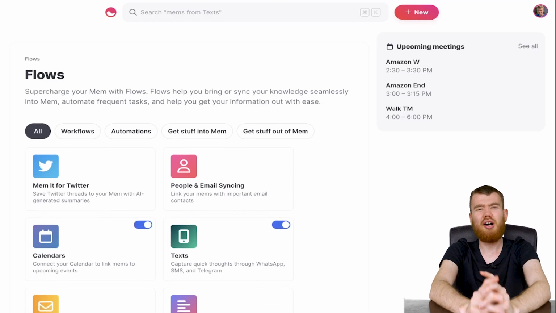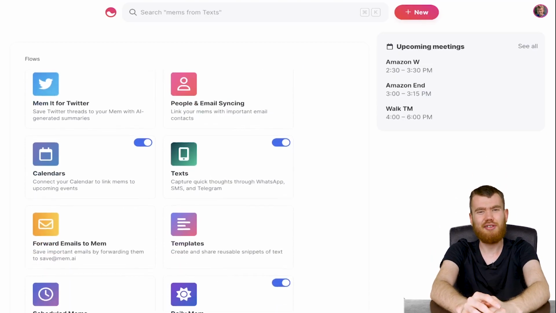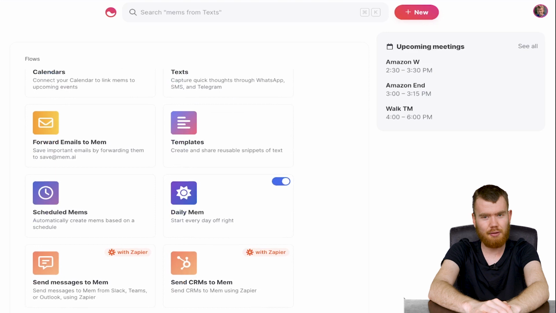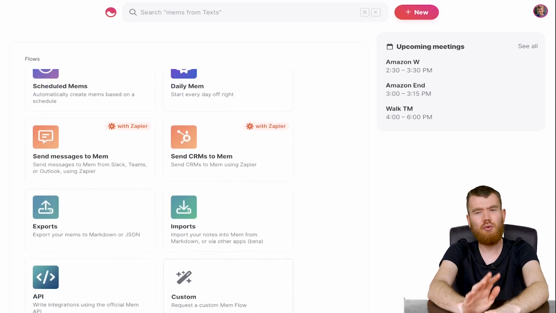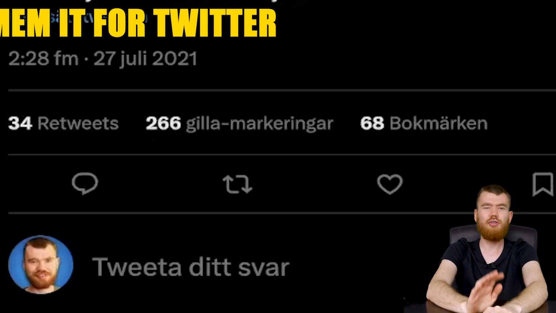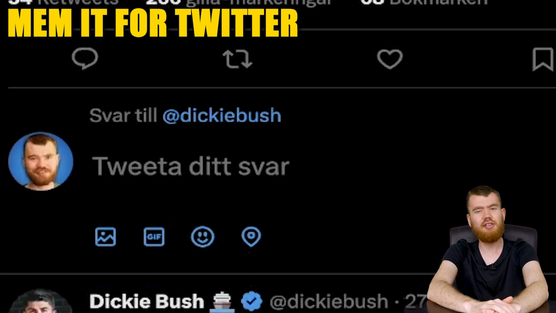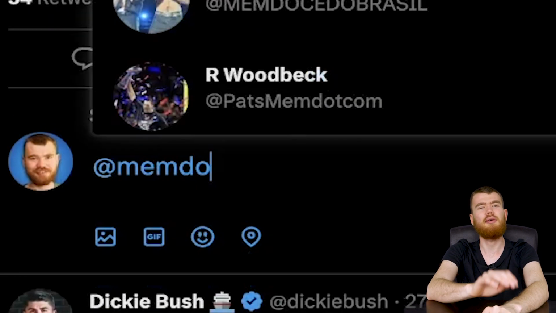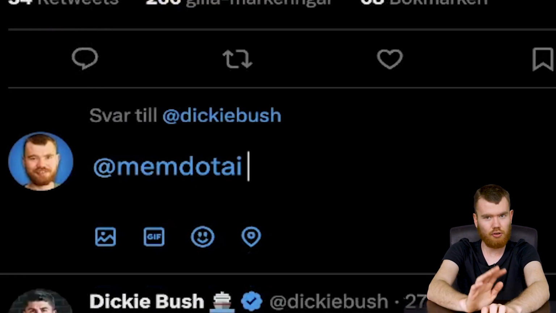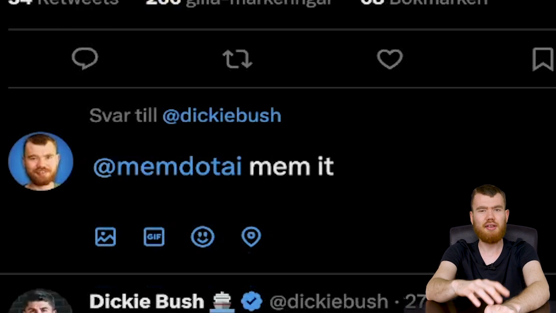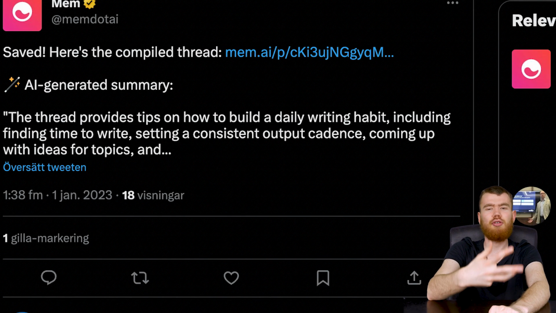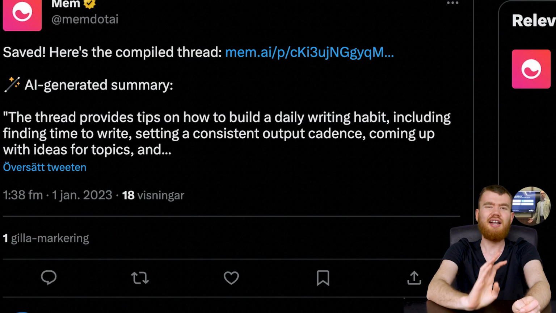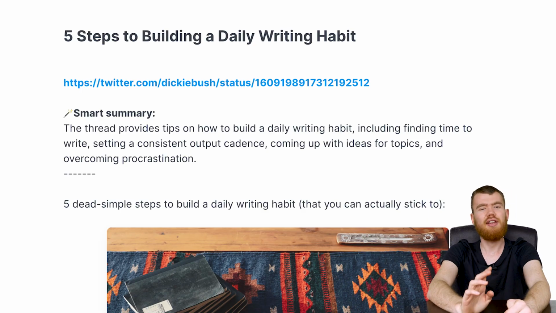But personally, the by far coolest thing Mem is going for until the AI came along is in this flows menu. First of all, if you're on Twitter and find something interesting, you can save it to Mem by typing Mem.ai, the official Mem account, and then Mem it. And then you will get an automatic response, a note in Mem, and even an AI generated summary, which we'll come back to.